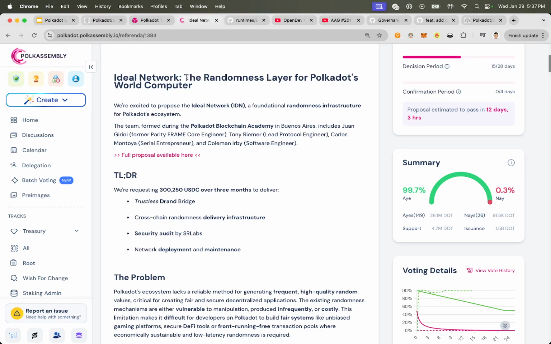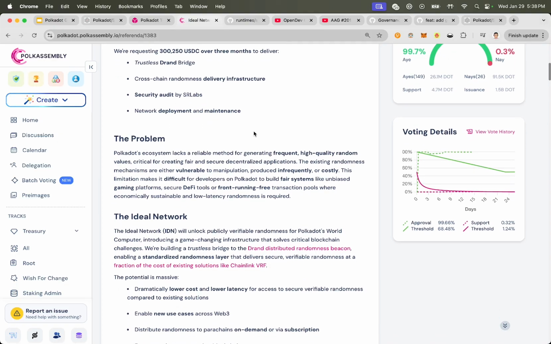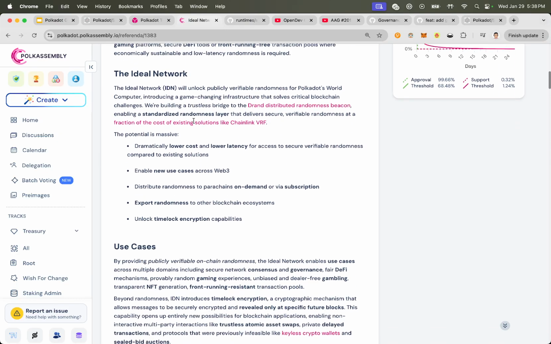So it looks like they want to build this randomness layer on Polkadot. So Polkadot is infrastructure, right? It's like the Web3 platform, the Web3 infrastructure to build Web3 services and dApps. So they want to build a randomness layer. They want to build a Web3 protocol on top of Polkadot. Really, really cool. If you get a chance, read this, read the problem that they're solving and how they plan